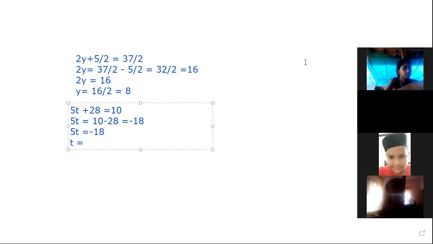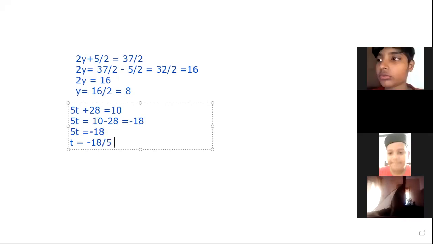The 5 is multiplied with t. That's why while transposing to RHS, multiplication becomes division. So t is equal to minus 18 by 5. Can you simplify minus 18 by 5?